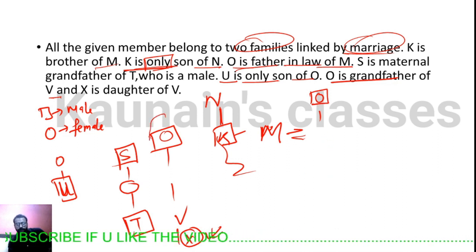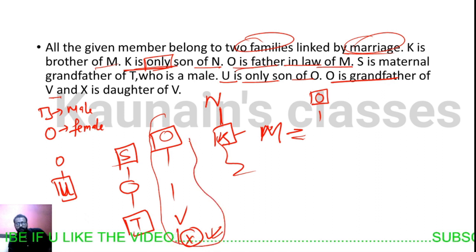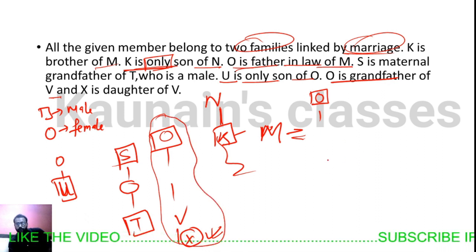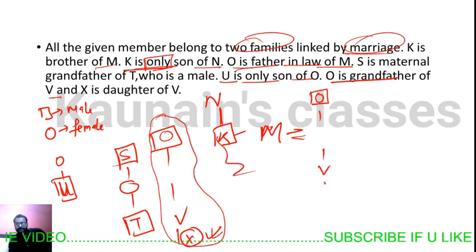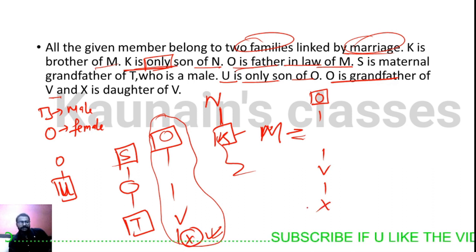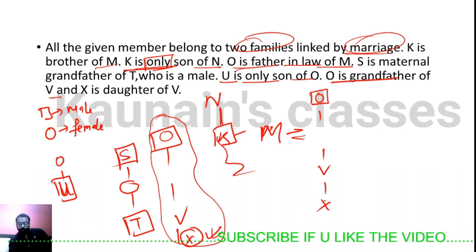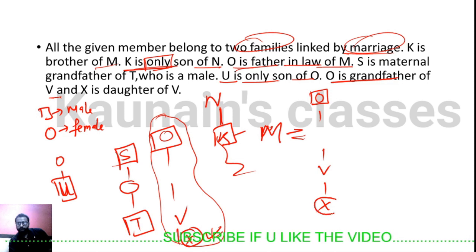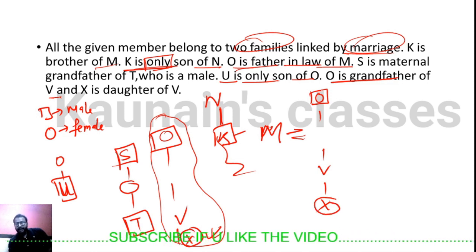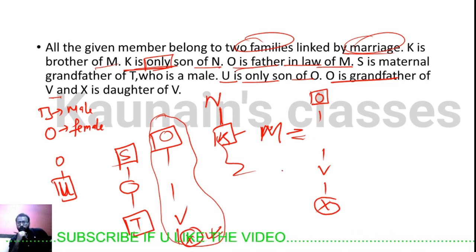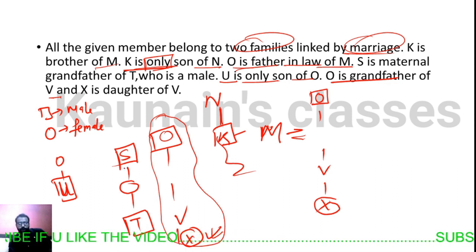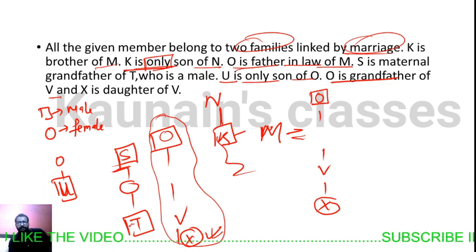This blood relation will be coming this side. So we can place here that V is here and X is here, the daughter of V. So O is the grandfather of X. And now what we can place, we know that S is the maternal grandfather of T.